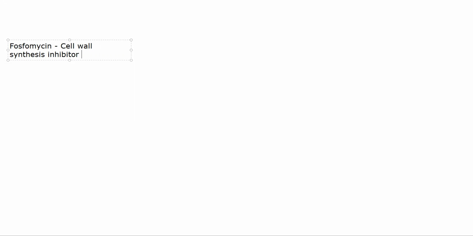The specific usage of fosfomycin is that it is used in uncomplicated UTI. Okay, uncomplicated UTI in women. Uncomplicated UTI is that UTI where there is no kidney involvement. It is not ascending up and it is not involving the kidney. Only the lower urinary tract is being involved. Okay, that will be uncomplicated UTI.